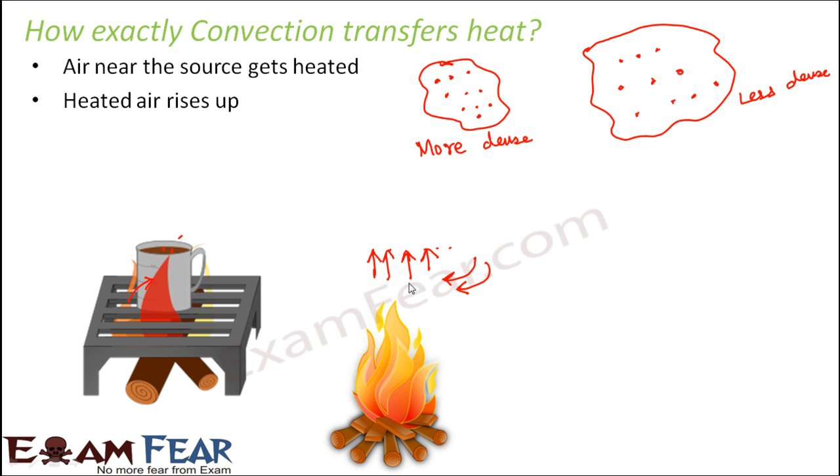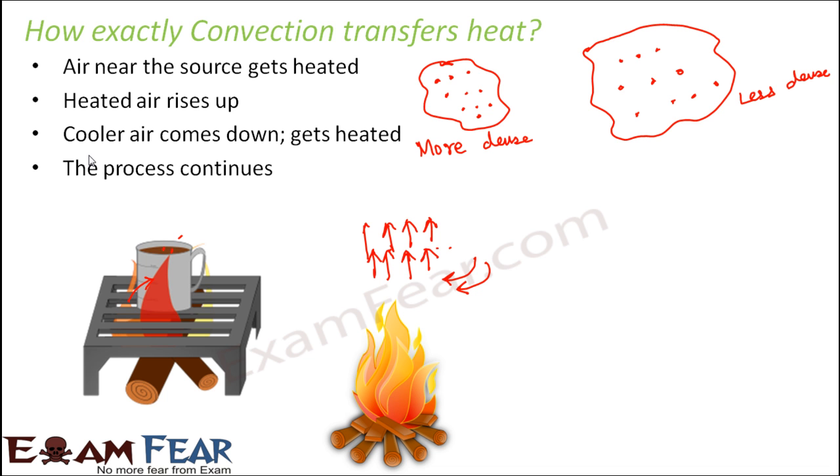Those air particles will take this place. Again that air will get heated up, and again they will move up. Once they move up, again the sideways air will come, and that's how gradually the air in the surroundings will get heated up. This is how the concept of convection works. The heated up air rises up, cooler air comes down. The cooler air from the sides comes down, again gets heated, and this process continues. This is how convection works. This is how the liquid inside the vessel gets heated up.